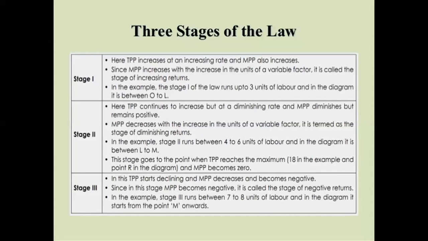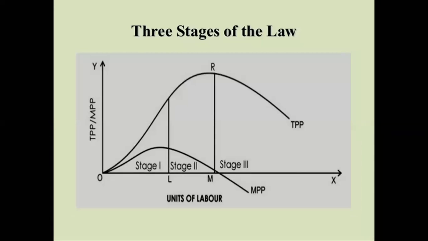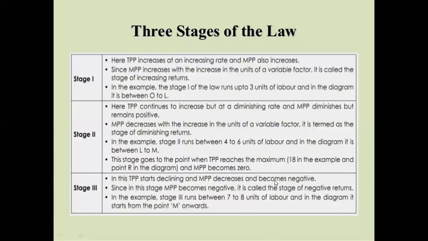So stage 1, what happens in stage 1? Increasing returns to factor. Here TP increases at increasing rate, MP also increases. Just have a look at the diagram. Stage 1, TP increases at increasing rate, MP also increases. Stage 2, that is diminishing returns to factor. What happens to TP? TP continues to increase, but the rate of increase becomes diminishing, which means in the second stage, TP increases, but at a diminishing rate.